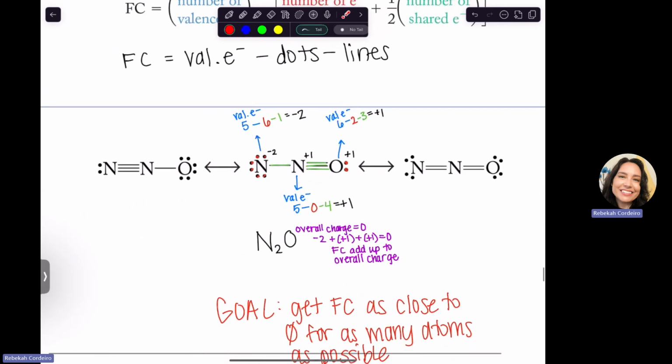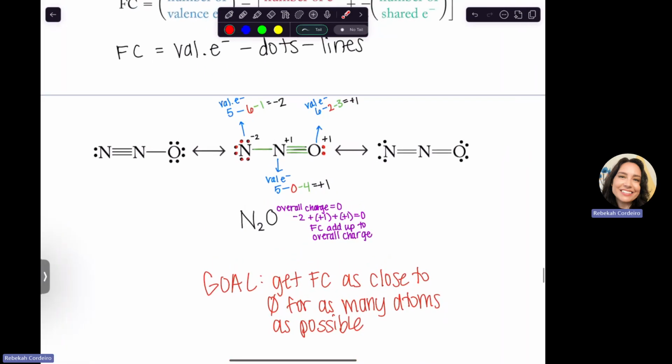So if the valence is equal to the lines and the dots, then the number of electrons that element is used to having around it is the number that it currently is responsible for. And that is good, because I'm used to having 6 valence and I've got 6 I'm responsible for right now, and so I know what to do with those. So see if you can do formal charges for the left and the right one and see which structure would be best. Why don't I give that a pause?